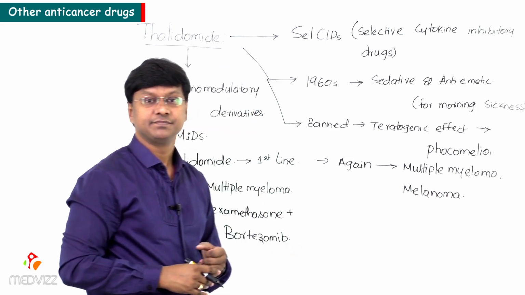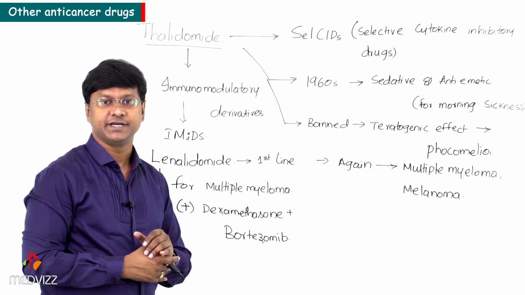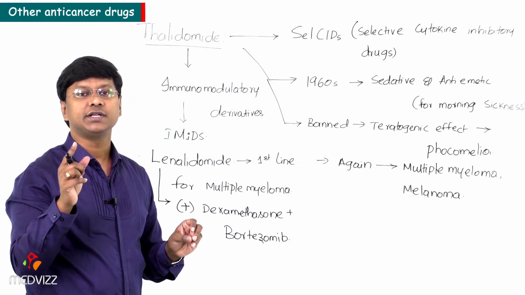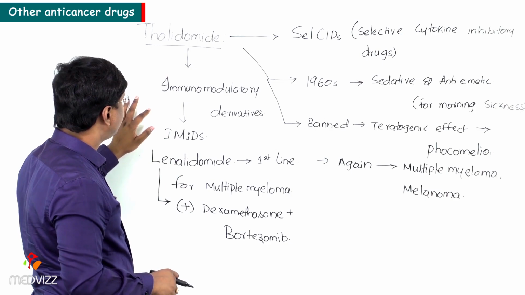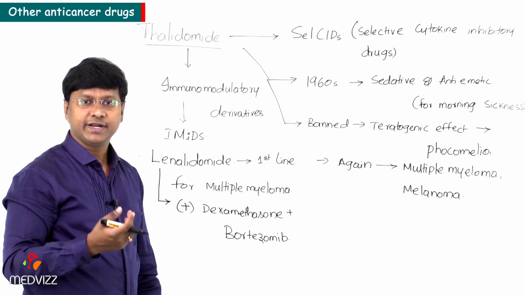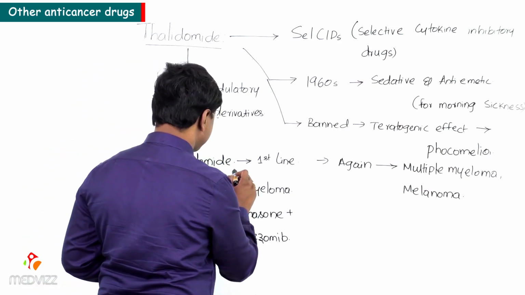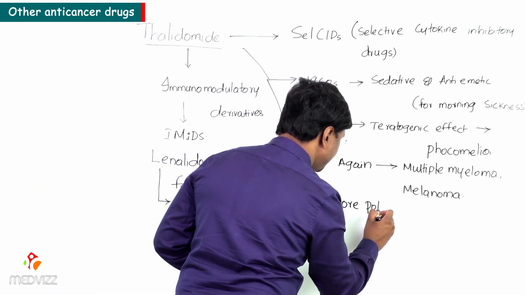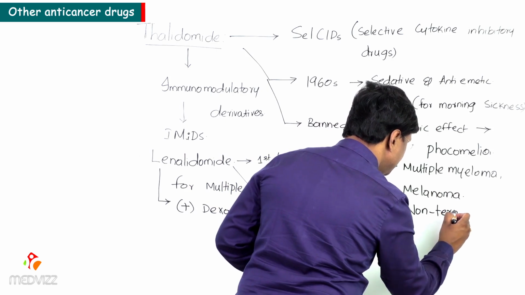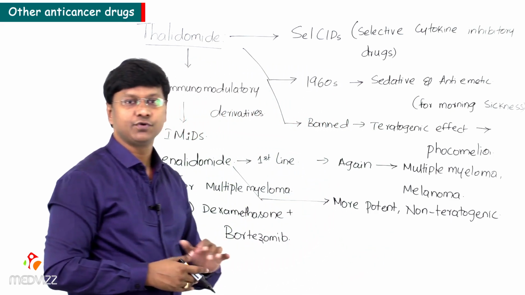All right, next. Now remember, the immunomodulatory derivative is lenalidomide. Lenalidomide is more potent and it is a non-teratogenic derivative. So immunomodulatory derivatives of thalidomide are called IMiDs, and one among them is lenalidomide. The advantage of lenalidomide compared to thalidomide is that it is more potent. Not only more potent, it is non-teratogenic, in the sense this will not cause teratogenic effects.